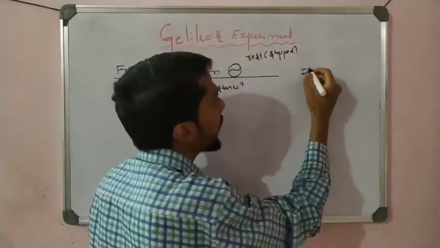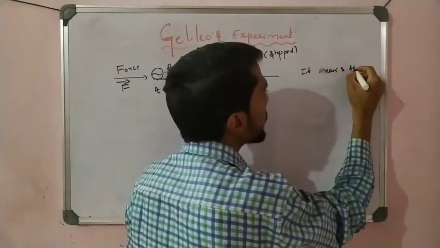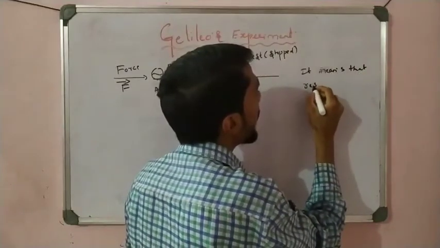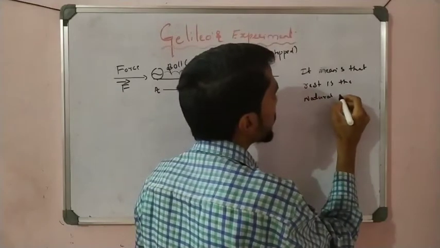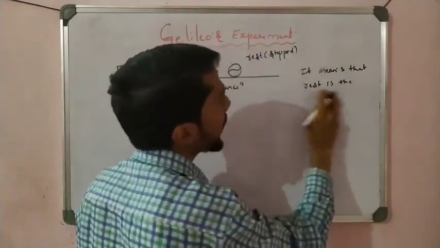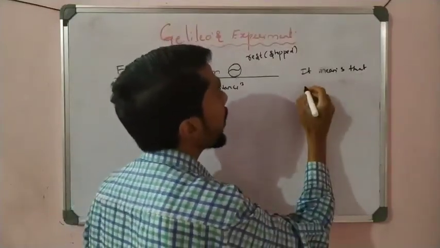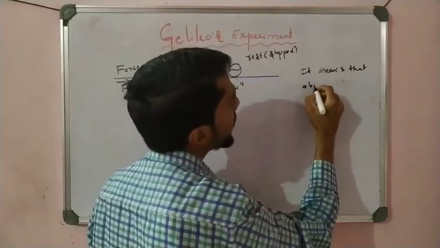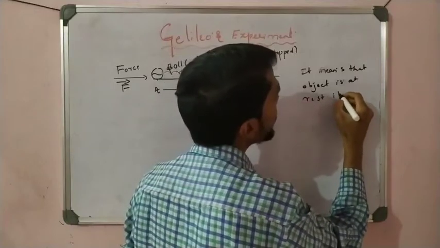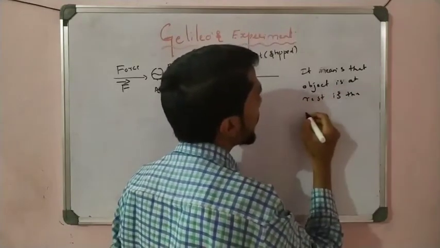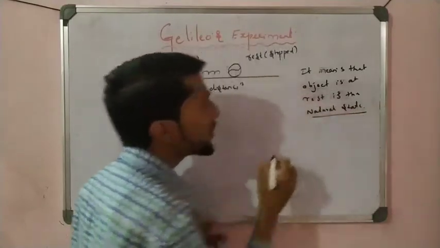It means that rest is the natural state of an object.